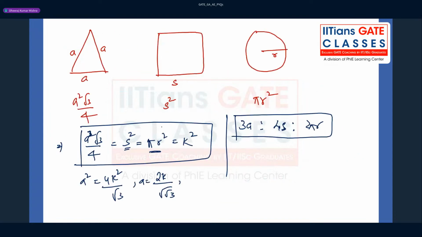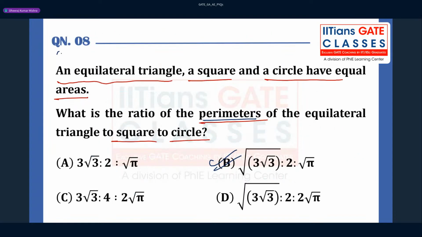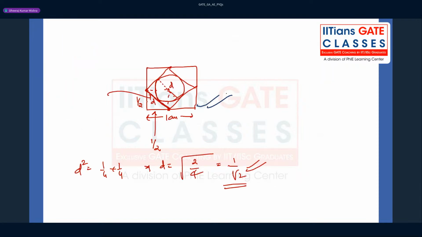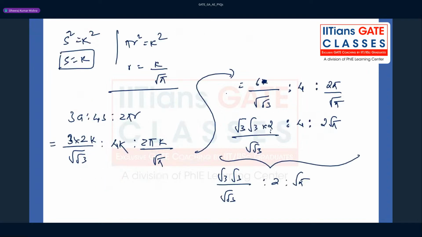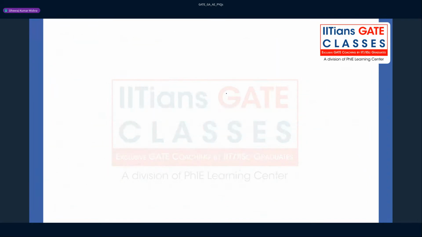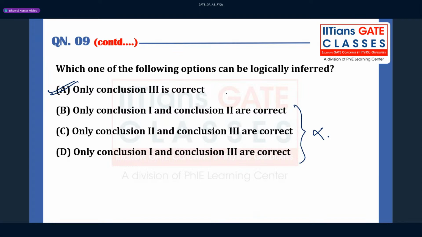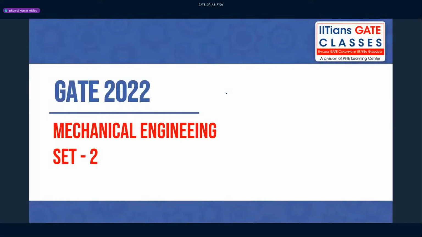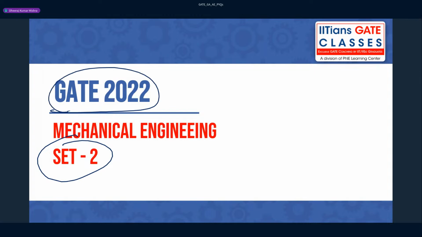Provided you know some basic concepts, like this question. Okay, this question was a very good question. You can see, right? This was a direct question. Okay, fine. So this was set 1 in the mechanical engineering paper in GATE 2022, guys. Now we will be moving to solve a question from set 2, right? Okay. So now the question will be set 2, okay, for GATE 2022.